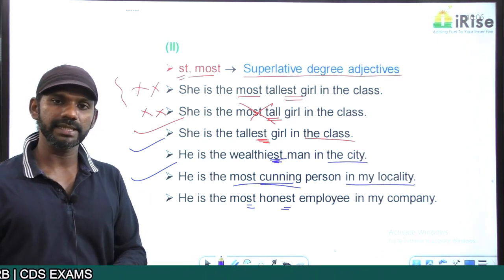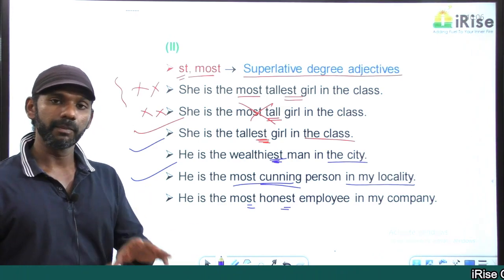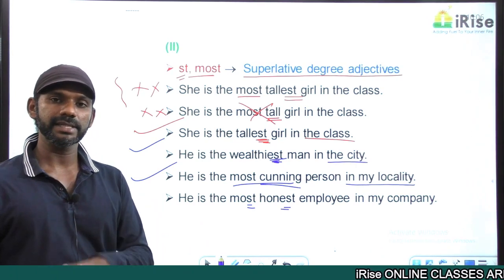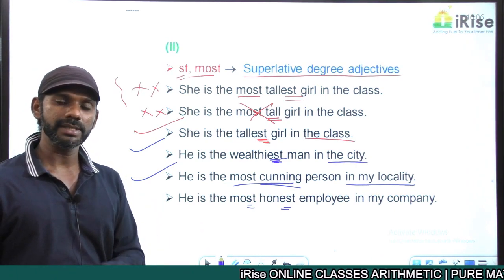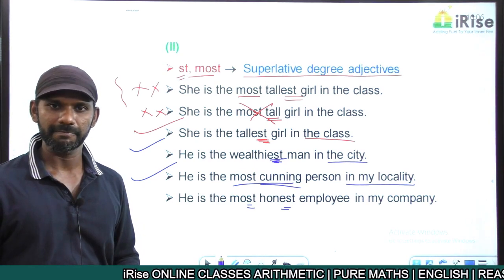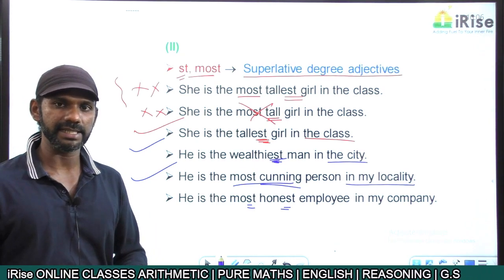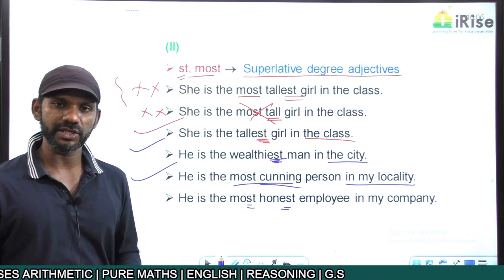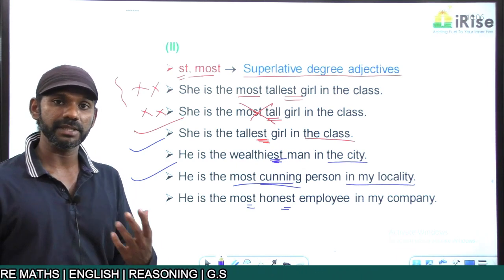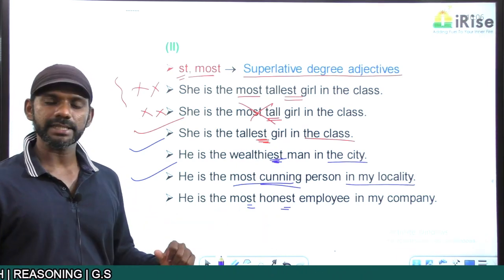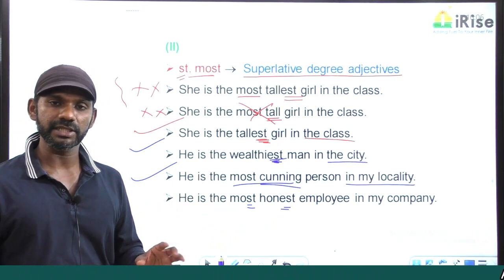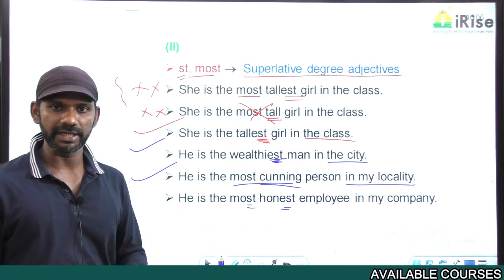So most highest becomes redundant. Most lowest. Lowest is a superlative degree adjective, so most lowest becomes redundant. Most sharpest, redundancy. Sharpest is a superlative degree adjective, so most sharpest becomes redundant. Honest is not a superlative degree adjective, honest is a positive degree adjective.